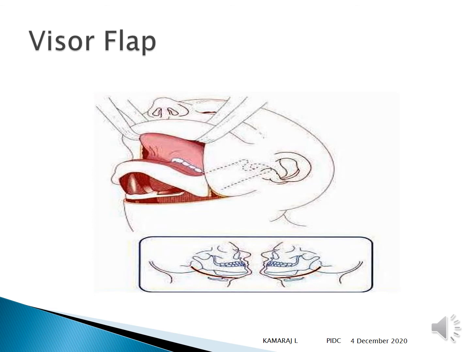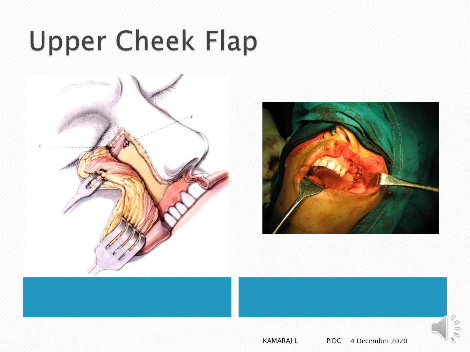A visor flap, again, if you want to access bilaterally, this flap is more commonly used. Upper cheek flap, this is commonly practiced if you want to go for maxillectomy.